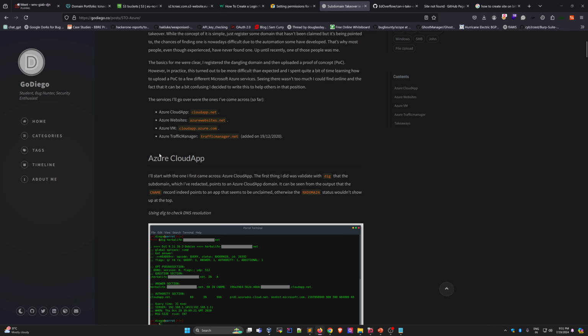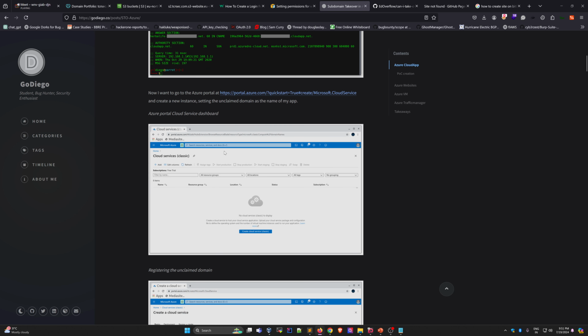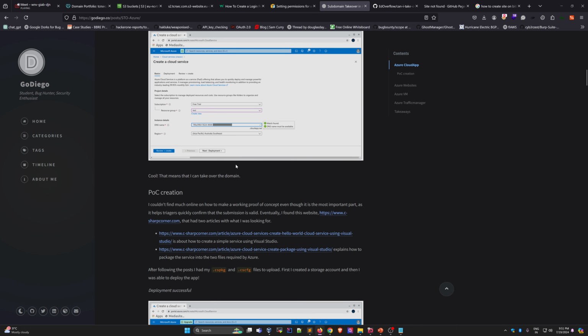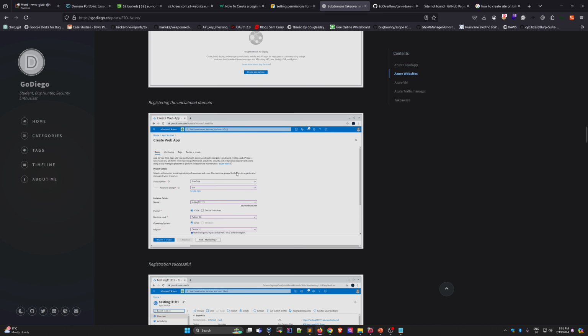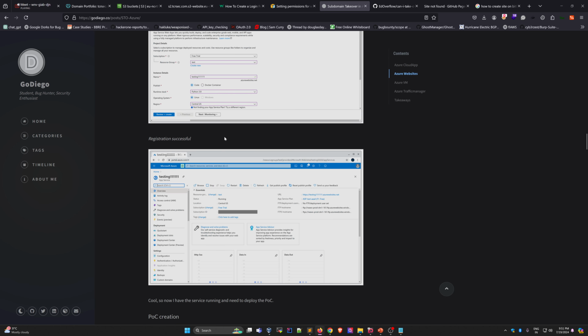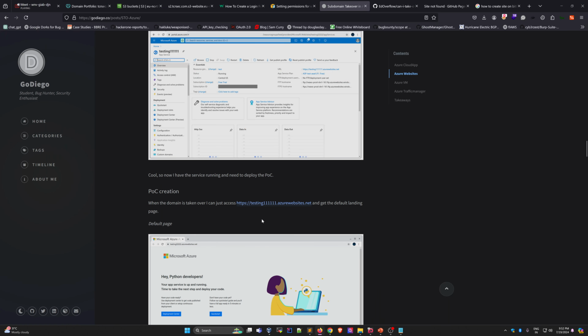If you find that the website is giving an error for cloudapp, go there and use this. This is giving an error for cloudapp, and after that they show how you can create all these things. Everything is mentioned, so this is very important. I reported some subdomain takeover bugs using this, but currently my Azure account is expired, so I cannot show you. That is the issue.